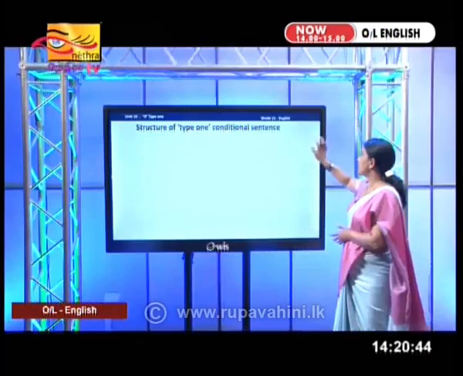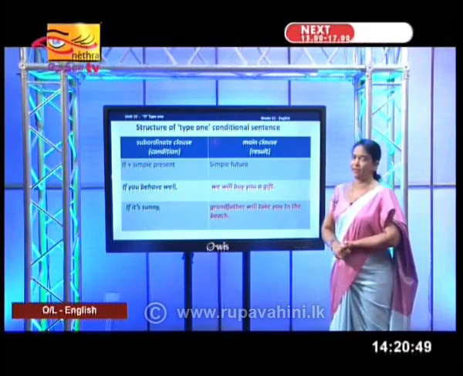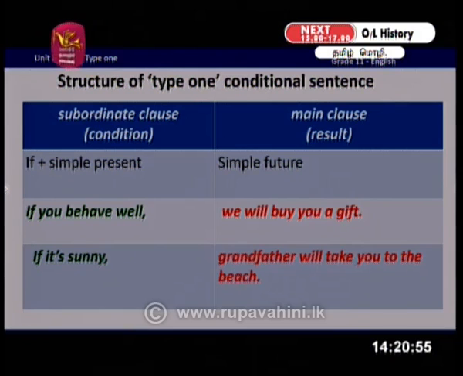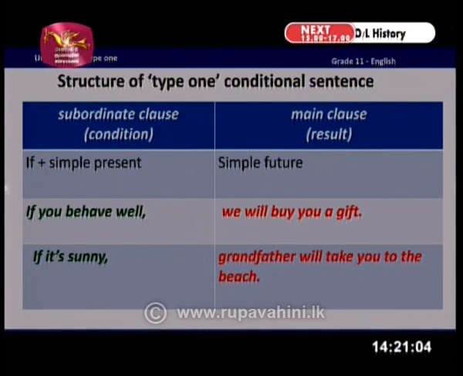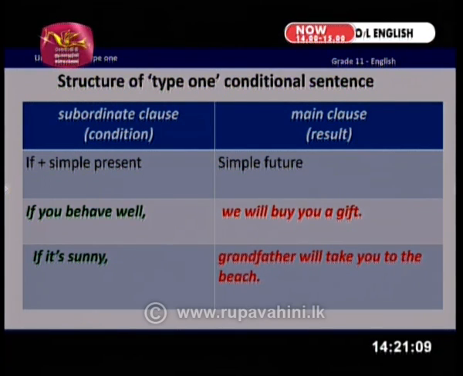When you construct a conditional sentence type 1, you have to remember that the verb in the condition is in the form of simple present. Is that clear? So the condition comes with if, so you have to have if and the simple present verb. So what happens to the main clause then? There is a verb there as well. So the verb in the main clause should stand in simple future.